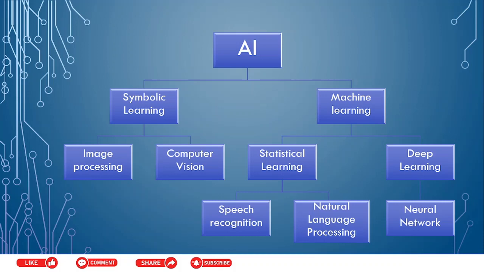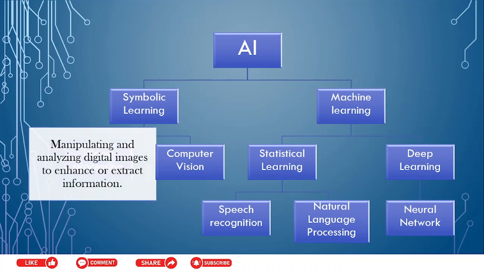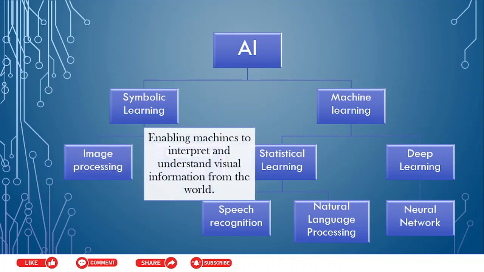First is image processing and computer vision. Computer vision is like giving a computer eyes to recognize and understand. Image processing is manipulating and analyzing digital images to enhance or extract information. Later we are going to learn ClipDrop, which is an image processing AI. Then we have computer vision. It enables machines to interpret and understand visual information from the world.